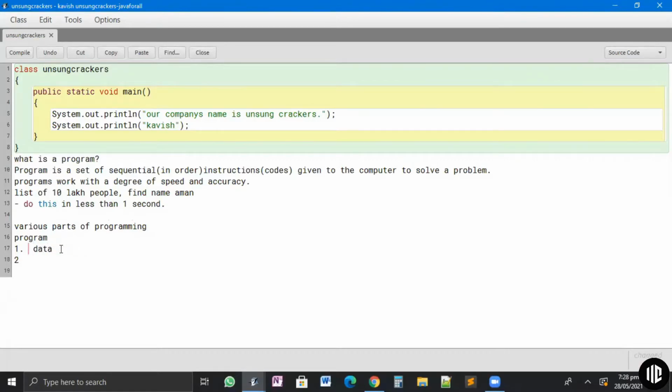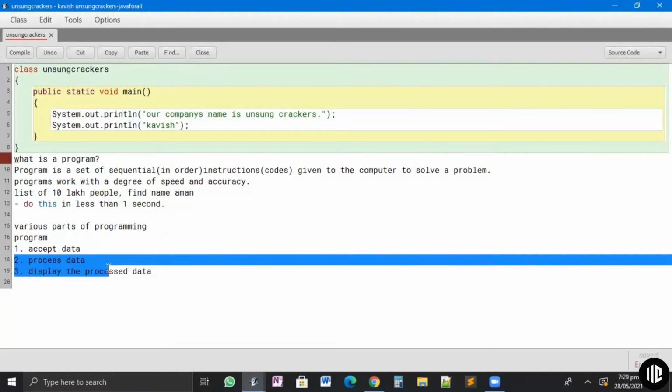They first have to accept particular data to process it. Two, they process the data. And three, they display the processed data. So these are the three steps in which a program works. Any program will accept data, process the data, and display the processed data.